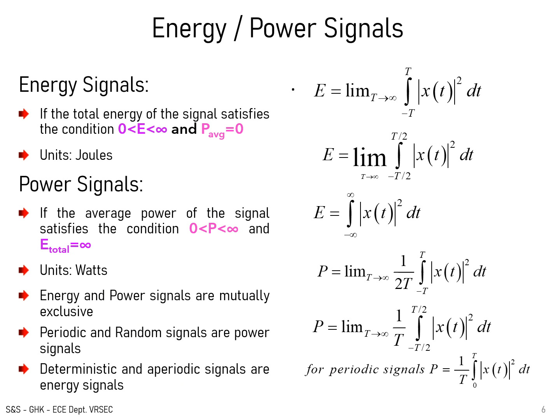To determine the average power of the signal, the relations in equations 4, 5, and 6 describe the average power of the signal. Now, periodic signals and random signals are power signals. Deterministic and aperiodic signals are energy signals.